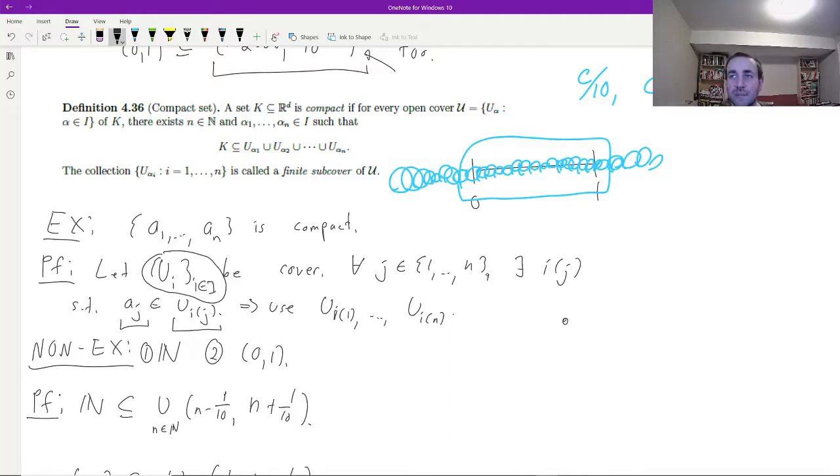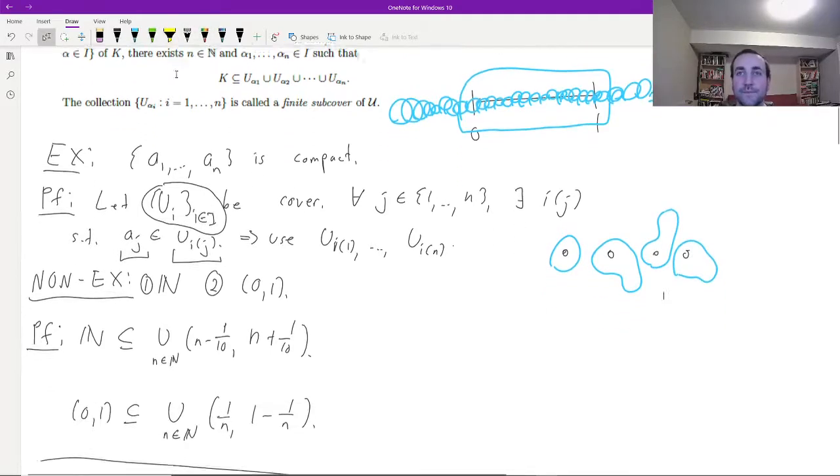So what does that look like in pictures? I have a finite set here, and I have a cover, and of course every element of that finite set has to be contained in some open set. And so I just choose a representative open set, and that's going to give me a finite cover.